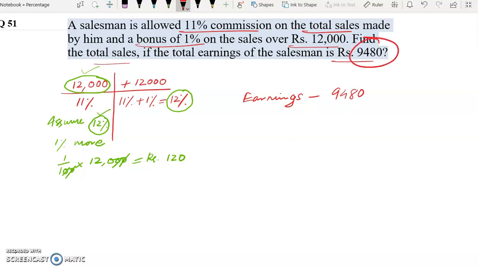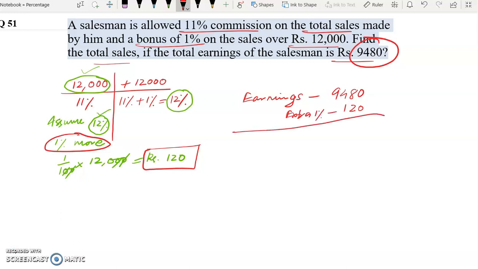But as we have assumed that the salesman is getting 1% more, he is getting rupees 120 extra. So what we will do, we will add this extra 1%.